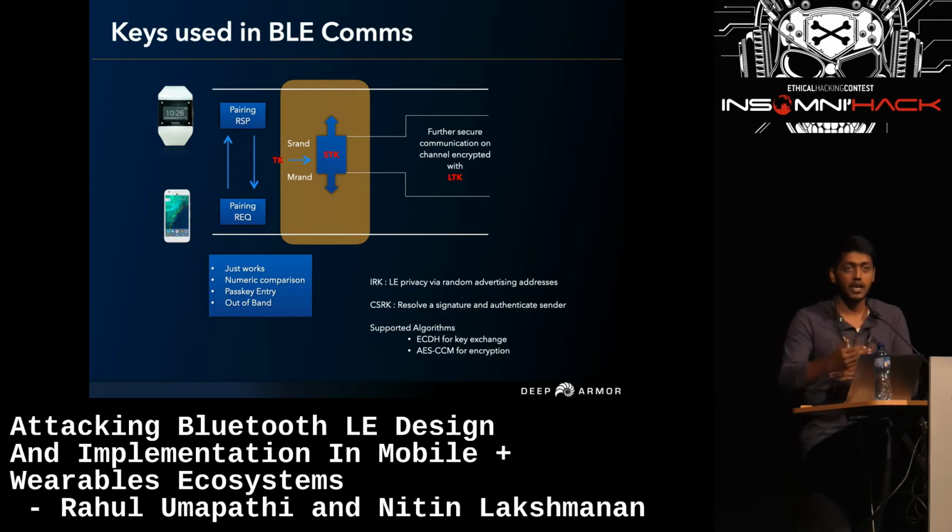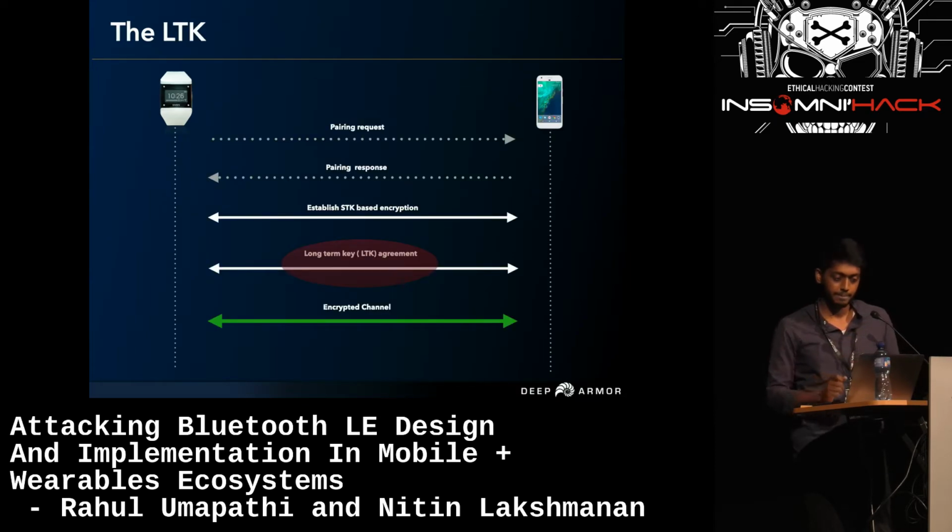So once the LTK is negotiated between the device and the phone, the rest of the Bluetooth communication will be encrypted using LTK. So these are the steps: pairing request, response, then STK is exchanged, and after the exchange and agreement of the long-term key, the channel is encrypted.